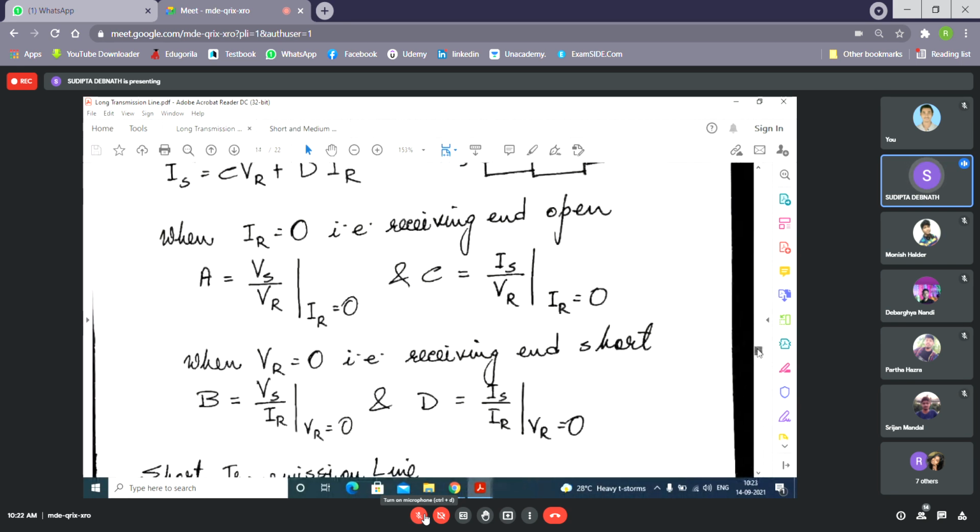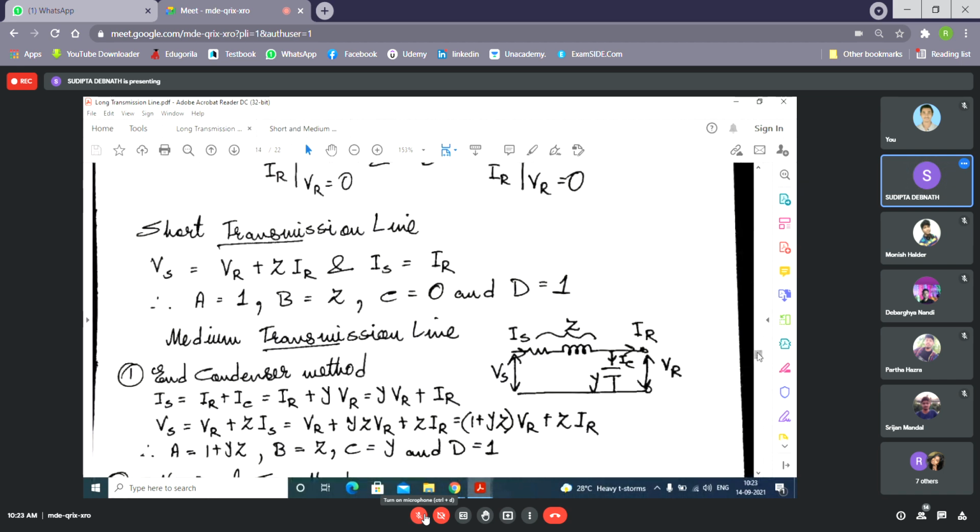Now let us find the ABCD constants in a short transmission line. In a short transmission line, the shunt capacitance is neglected. It is simply R and XL that are there, so it is not shown here. So for a short transmission line, IS and IR are equal, and VS equals VR plus Z into IR. So we can write VS equal to VR plus ZIR and IS equal to IR.